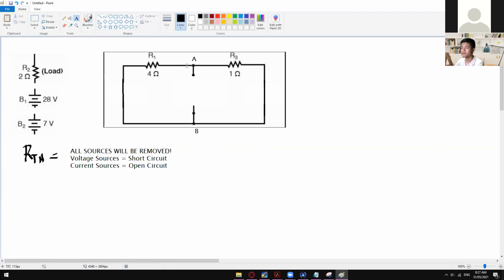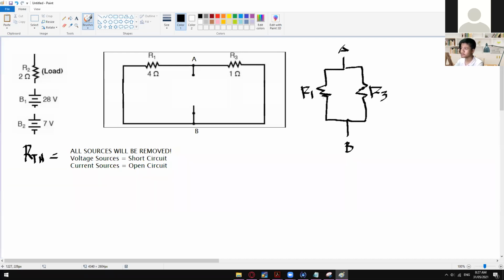Just by simply forming this one into a parallel connection. If you form this one into this kind of circuit, we have this node A right here, and then this is the R1, and then we have this node B right here, and then this is the R3, my bad, not R2, because the R2 is the load resistance.